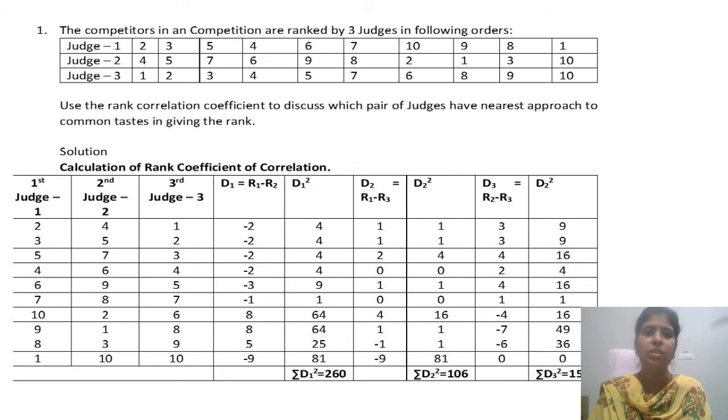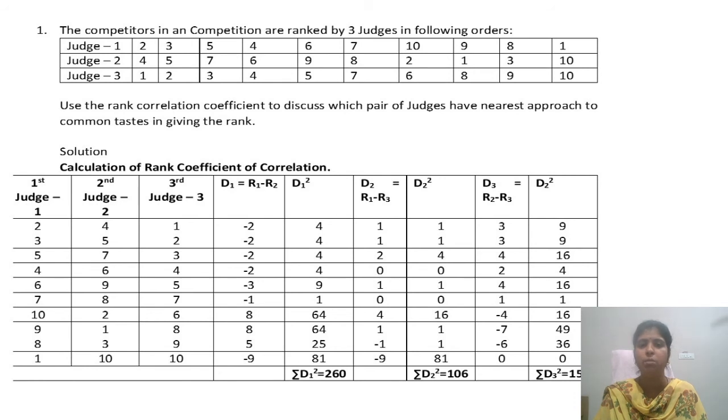The fourth column is nothing but the first column minus the second column. 2 minus 4 will be minus 2, 3 minus 5 will be minus 2, 5 minus 7 will be minus 2, 4 minus 6 minus 2, 6 minus 9 minus 3, 7 minus 8 minus 1, 10 minus 2 is 8, 9 minus 1 is 8, 8 minus 3 is 5, and 1 minus 10 will be minus 9.